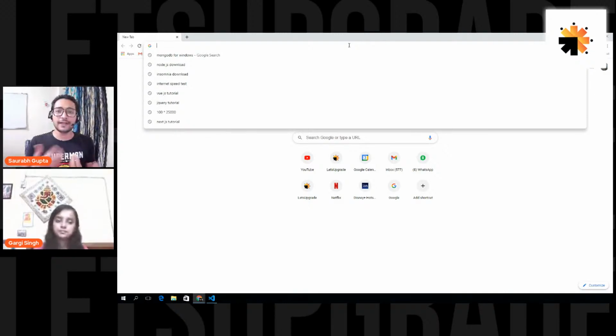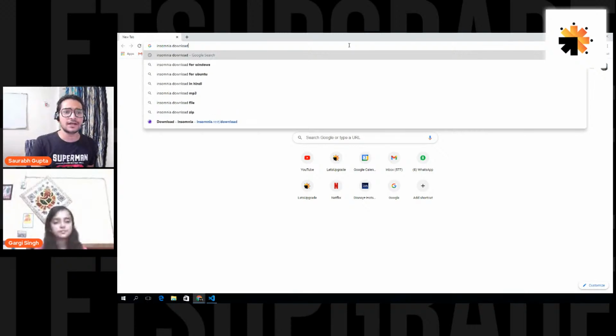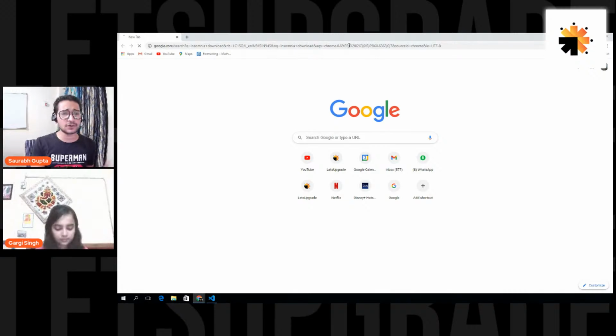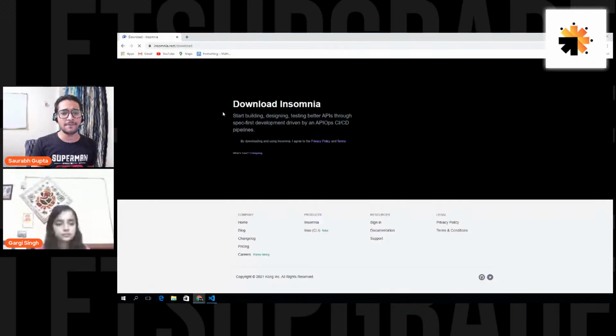So if you want to test your APIs, there is also software that will help you. Either you can go for Postman or you can go for Insomnia. I personally like Insomnia, so I'll suggest you use that. You can just search for Insomnia download. It's basically an API testing tool. Just go on, here you have the link. Just say download Insomnia, and after that, just click on this button.